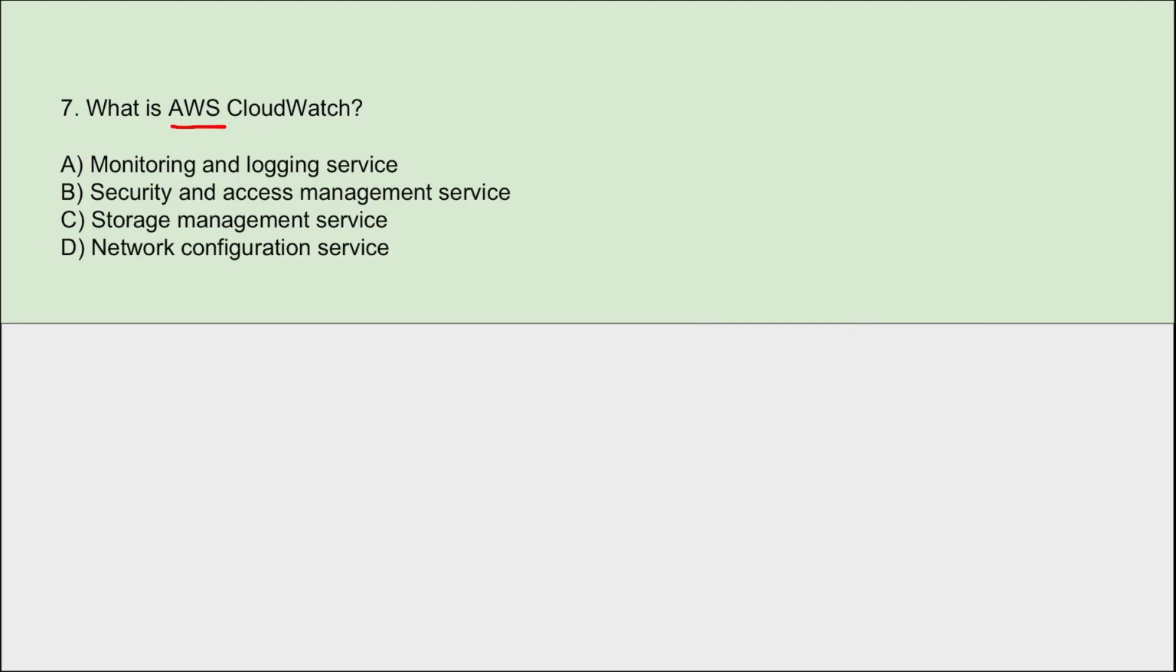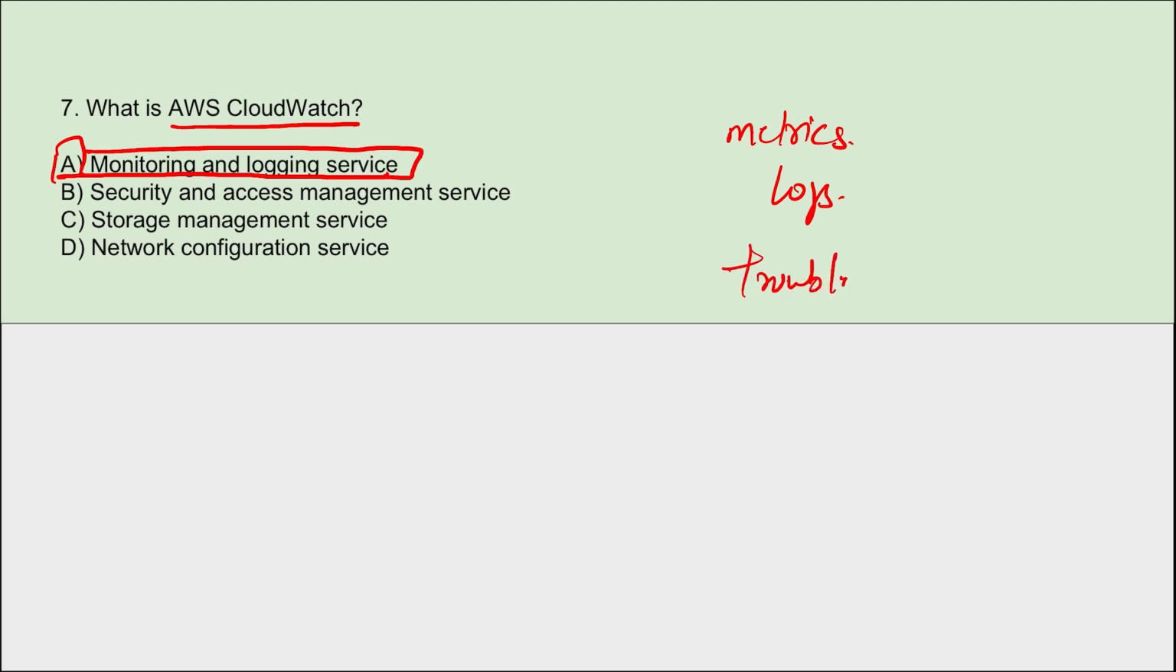Next, what is AWS CloudWatch? AWS CloudWatch is basically what? It is used for monitoring and logging devices. So right option is option A. It is used for monitoring and logging devices, right? As I mentioned, this will give the performance analysis for the AWS resources. It will collect various metrics, logs, performance data that will help us to optimize the resource utilization. It will help us to troubleshoot and also ensure the compliances.